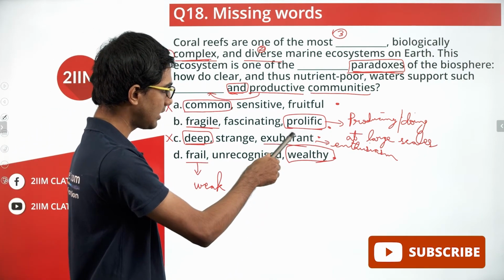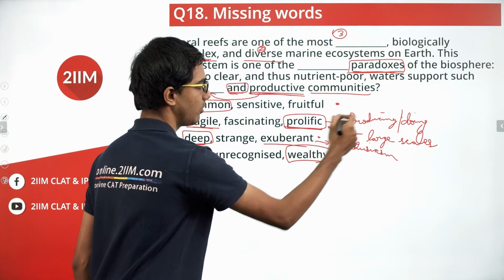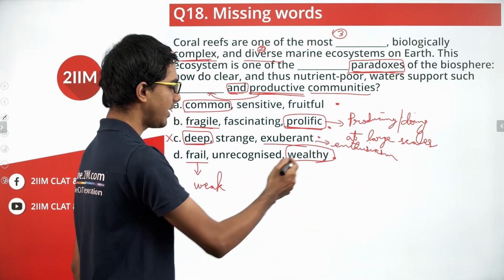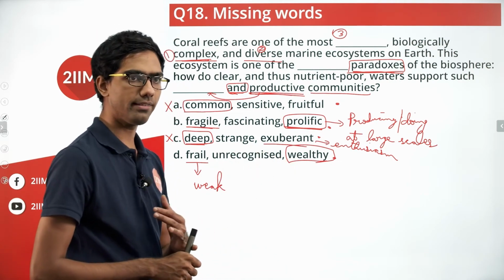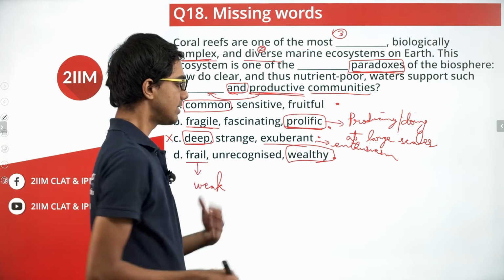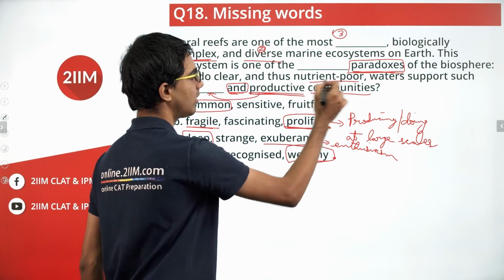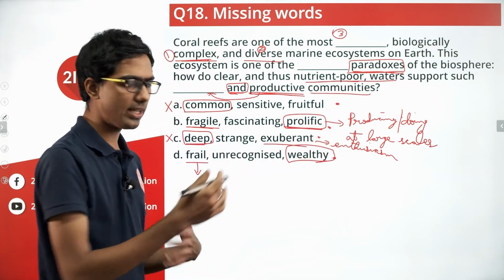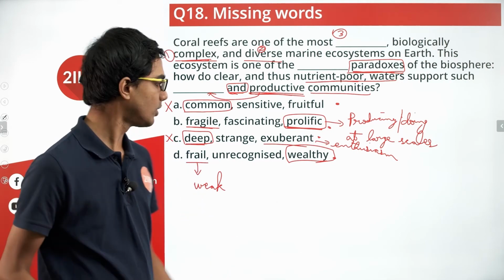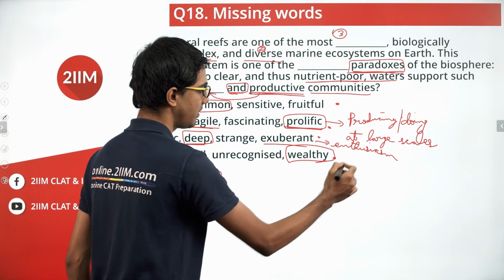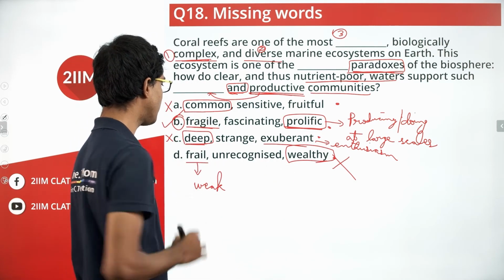When it comes to the second blank, we see that productive goes well with prolific, which also conveys a similar meaning, and wealthy is slightly out of place because first of all, it doesn't relate to the idea of being productive. Secondly, here we see that nutrient poor waters. So we can clearly see that there should be some amount of extra effort that goes in for these communities to thrive. So more than wealthy, prolific fits in best. So between D and B, we are going with B as the final option.